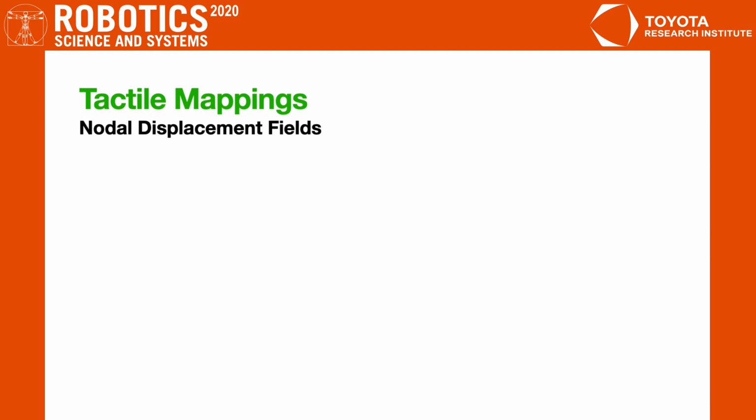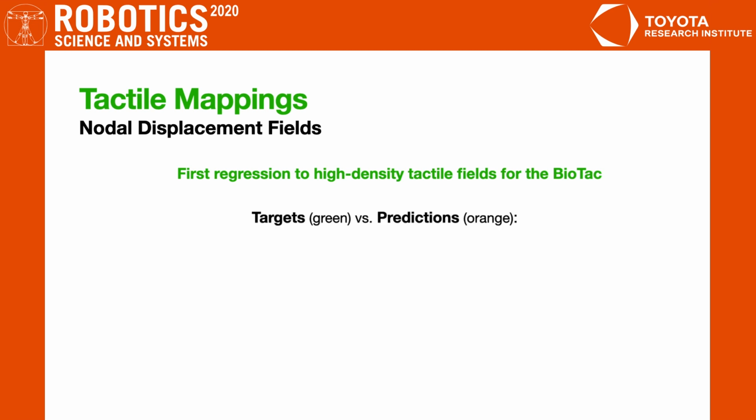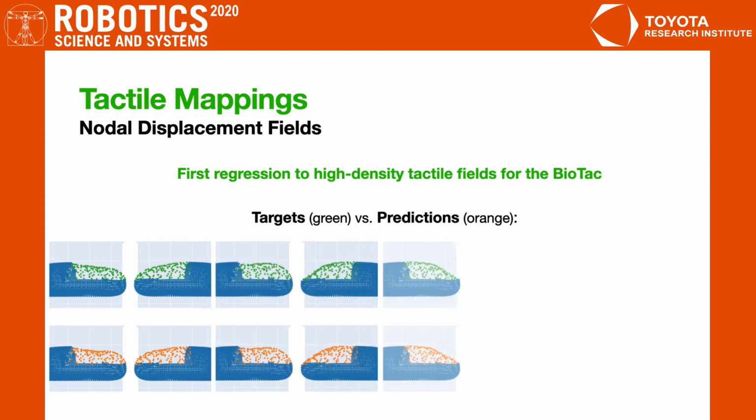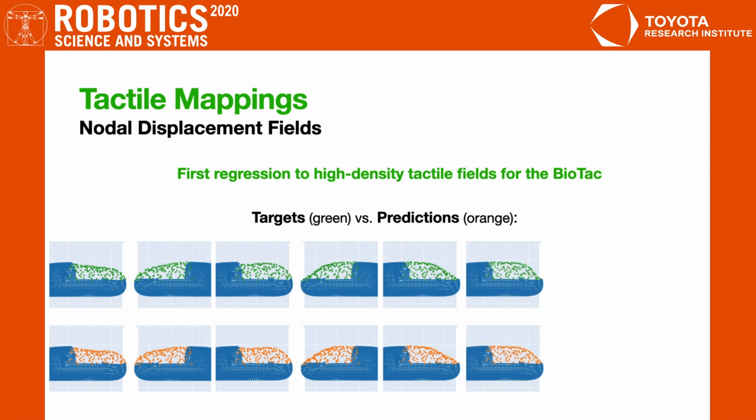Finally, the networks were trained to perform the first regression to finite element predicted nodal displacement fields. Trained networks successfully predicted complex fields which were at times visually indistinguishable from target fields. These high-density estimates can be used to localize and predict fine geometric features of the object, facilitating manipulation.